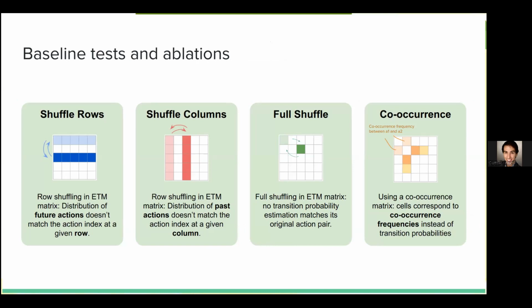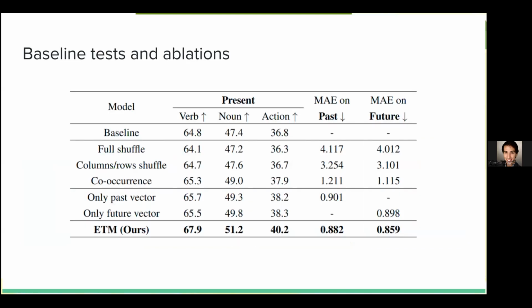Here, the co-occurrence matrix is essentially a relaxation of our current matrix where each cell corresponds to the co-occurrence frequency of action 1 and action 2. Again, we observe that using these different baselines gives us good performance, and our full setup is more performant than shuffling the matrix or doing any kind of column and row shuffling or utilizing the co-occurrence matrix.